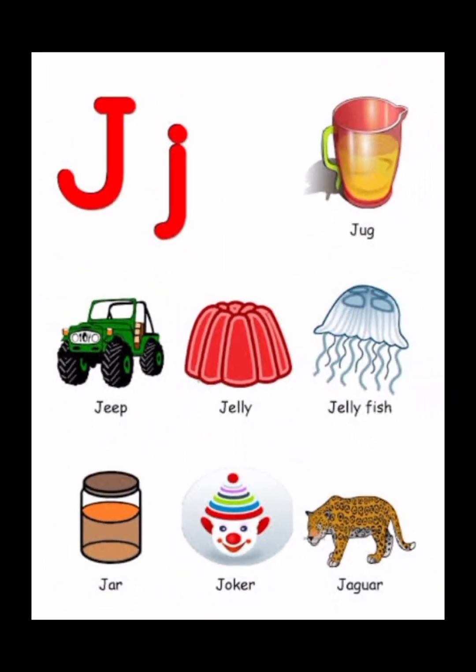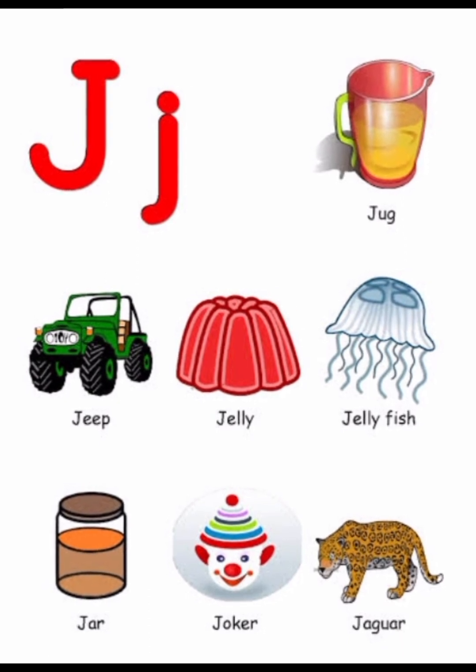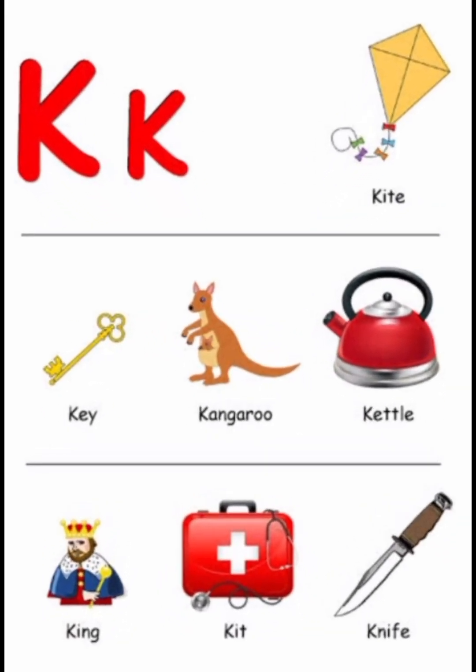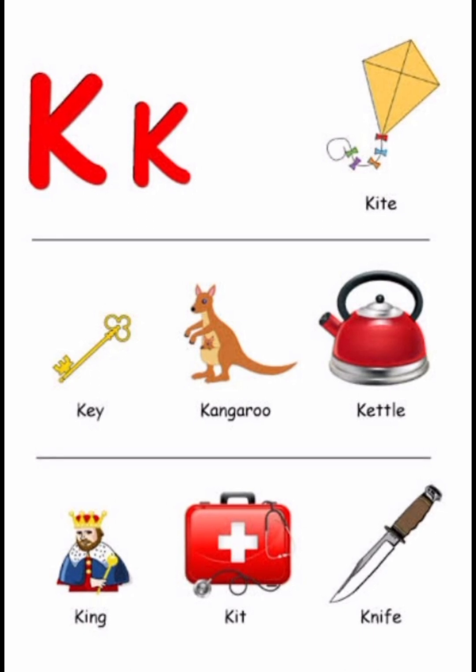J for jug, J for jeep, J for jelly, J for jellyfish, J for jar, J for joker, J for jaguar. K for kite, K for key, K for kangaroo, K for kettle, K for king, K for kit, K for knife.